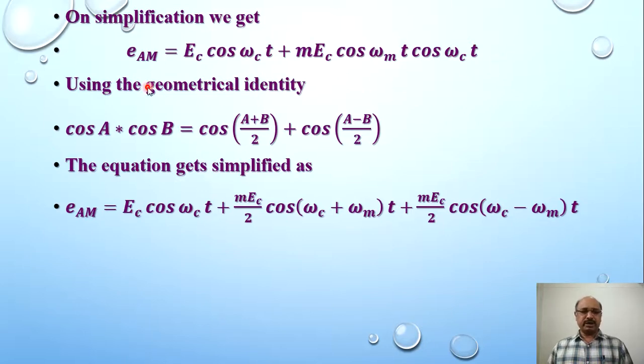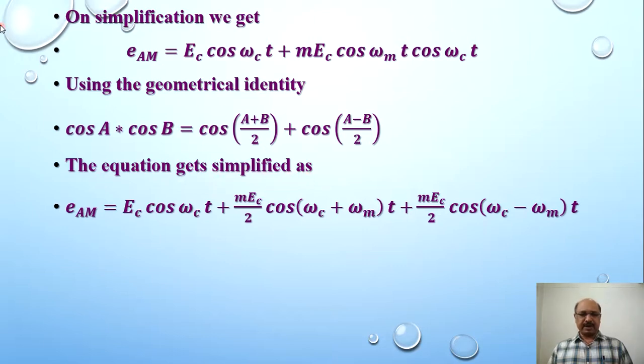Now using the trigonometric identity, cos A into cos B is equal to cos (A plus B) divided by 2 plus cos (A minus B) divided by 2. If we consider cos ω_m t into cos ω_c t as cos A and cos B, the equation gets simplified.